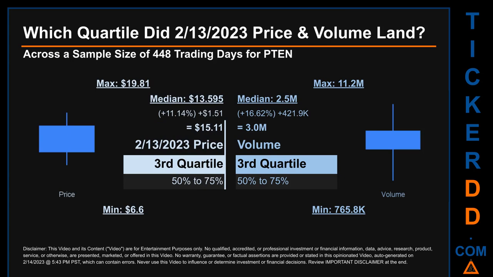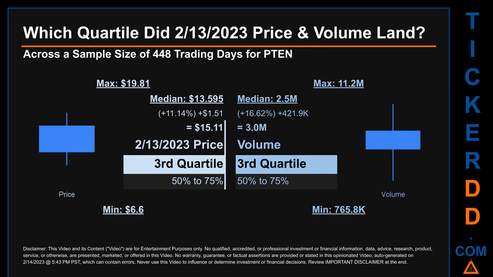Which quartile did February 13, 2023 price and volume land? Across a sample size of 448 trading days, the maximum end-of-day price for PTEN was $19.81 while the minimum was $6.60. Within that price range, February 13, 2023 price, of $15.11, landed within the third quartile, placing it within the 50% to 75% range of all sampled end-of-day prices.